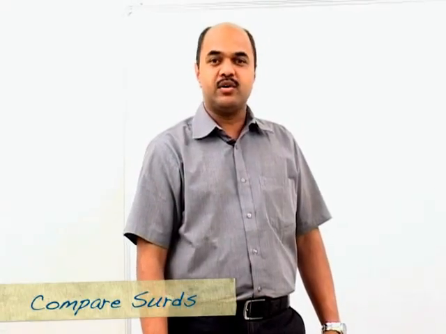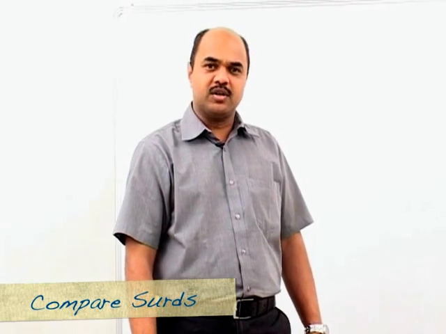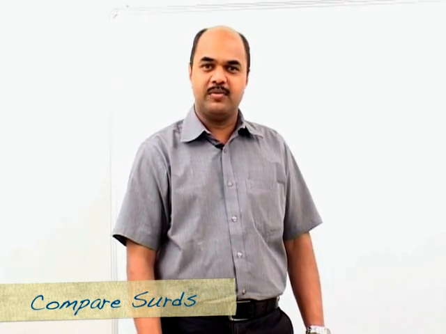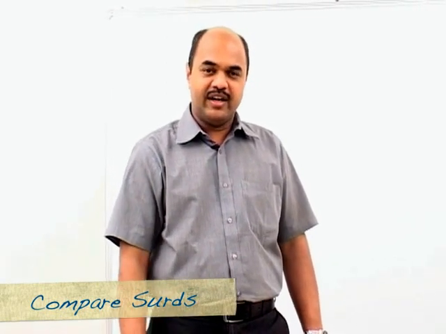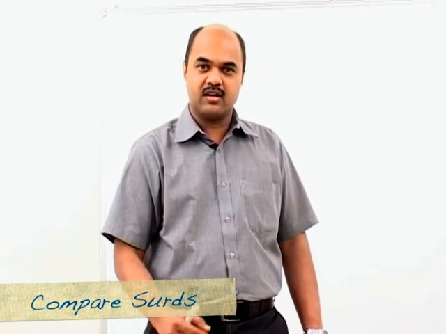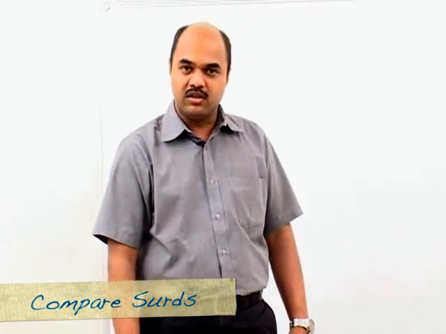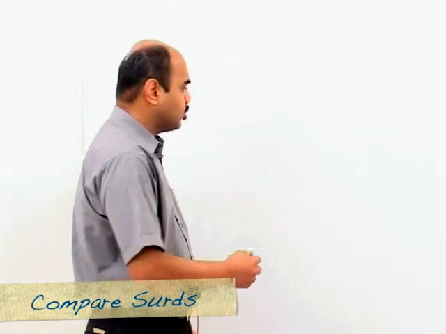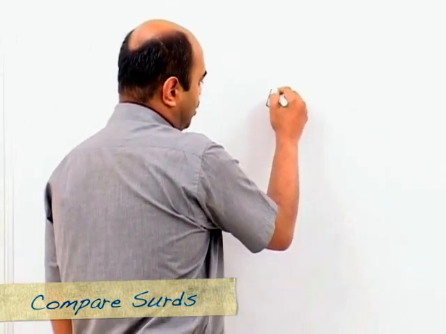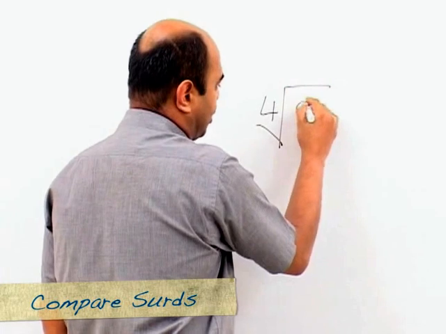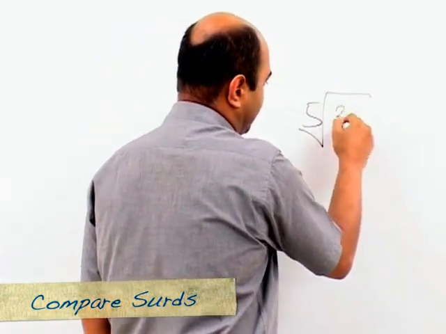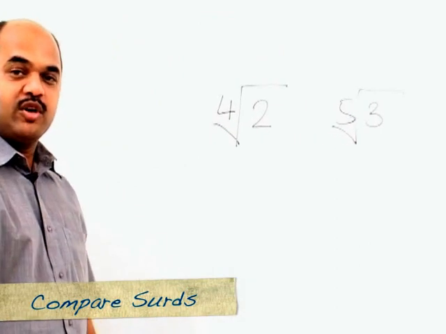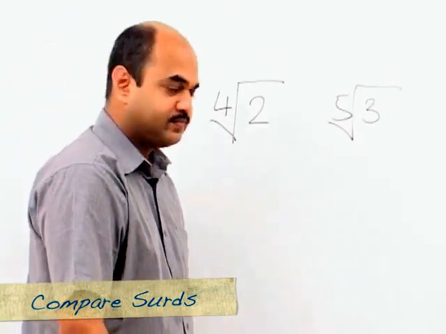Let's see how to compare two surds. As we had discussed earlier, any number which is of the form a raised to m, where m is a fraction, and if a raised to m cannot be computed exactly as an integer, then we call that a surd. So let's compare two surds. Suppose we want to compare fourth root of 2 and fifth root of 3, and we want to know which of these two is greater.